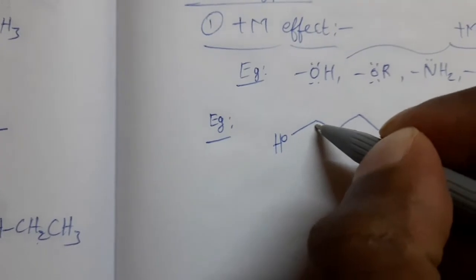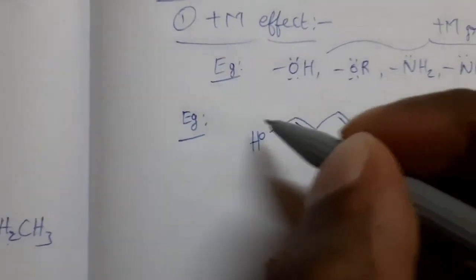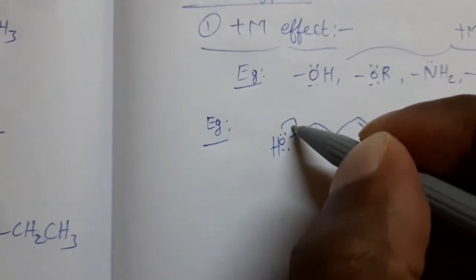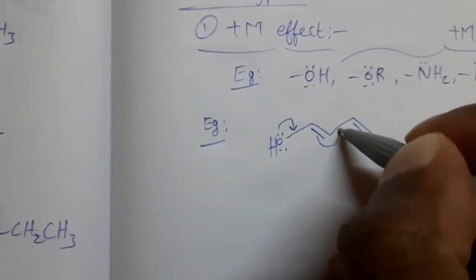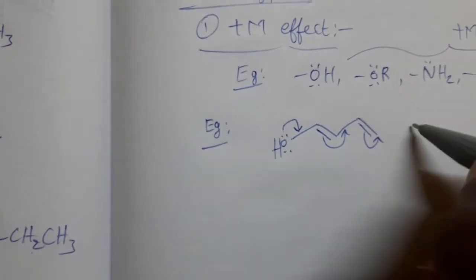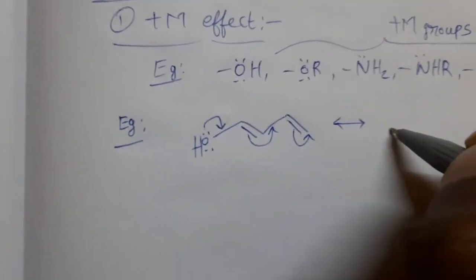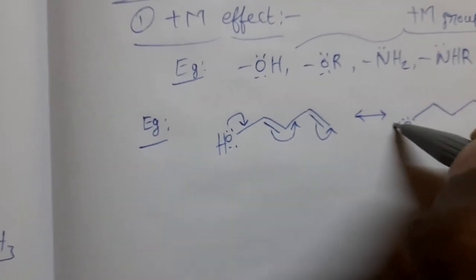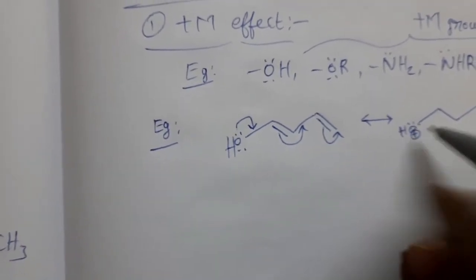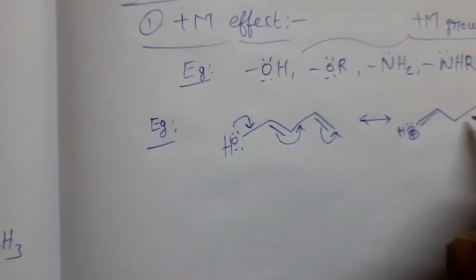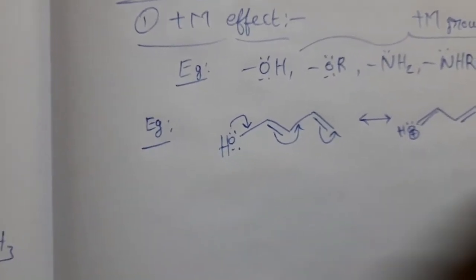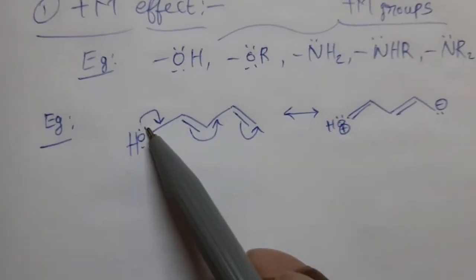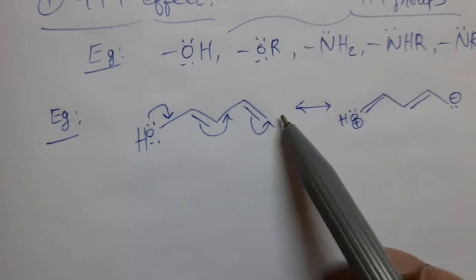OH, double bond. Now this OH having lone pair of electrons. These electron pair are shifted to this pi bond, shifted here, then we can get this type of structure. Positive charge developed on the oxygen by donation of electrons, double bond, double bond, here negative charge is developed. In this way, this group donates the lone pair of electrons to the conjugated system.